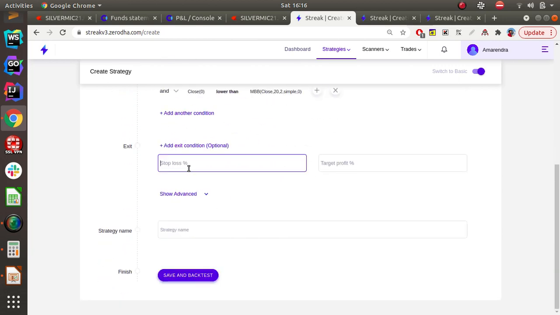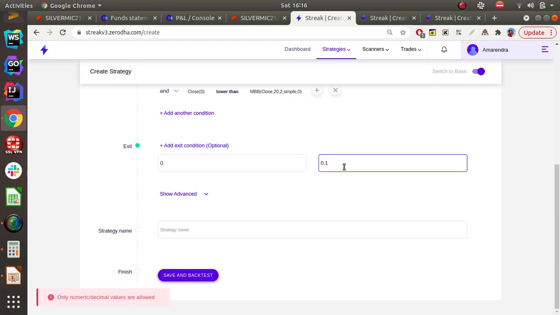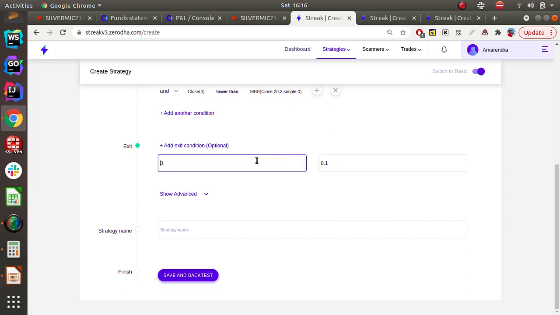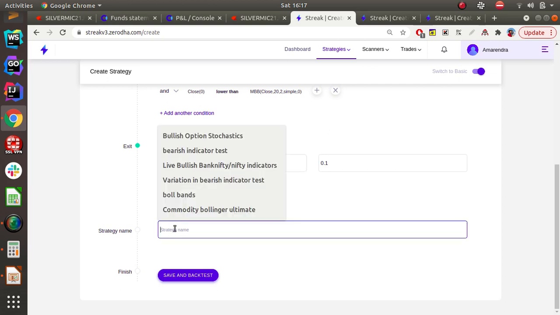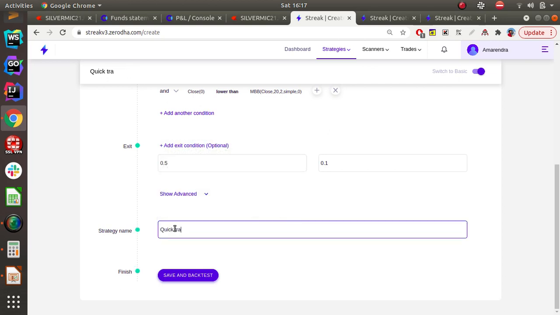So let us see, we are not targeting much. We will just target 0.1%, which is around 1400, 1500, or maybe 700, 800, because we will try to accumulate more day by day instead of targeting the huge one. Since this may go against us for some time, we will be giving a bit more stop loss. That's okay anyway. Quick trading,